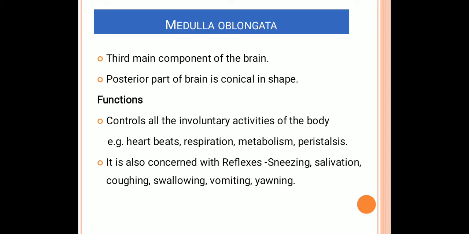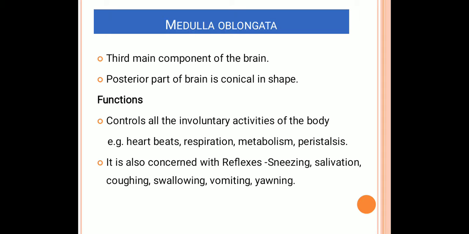Respiration, heartbeat, metabolism, and peristaltic movement. What do you mean by peristalsis? The movement of food particles inside the esophagus is called peristalsis. These are all the involuntary activities controlled by the medulla oblongata.